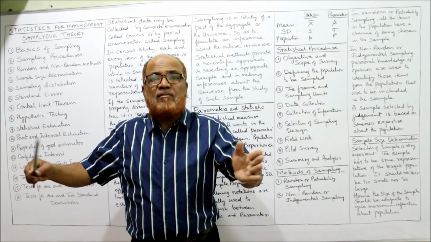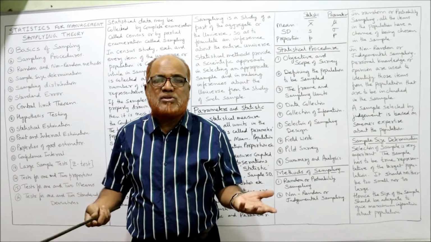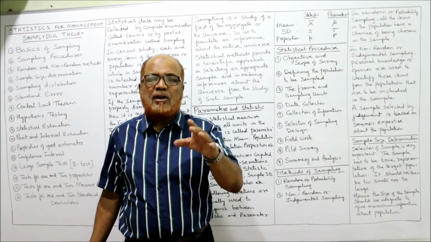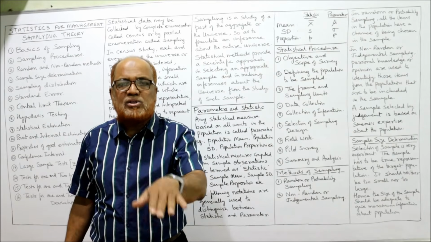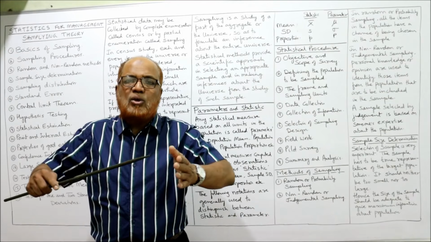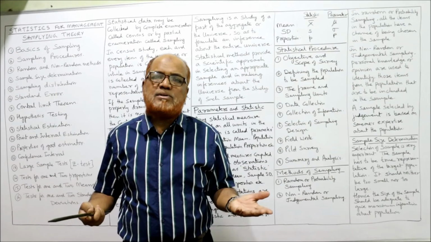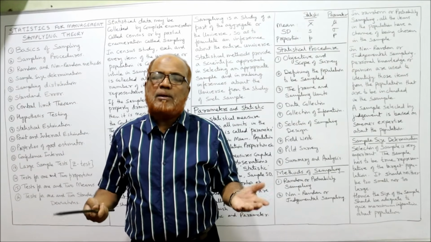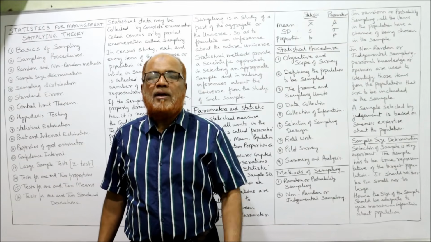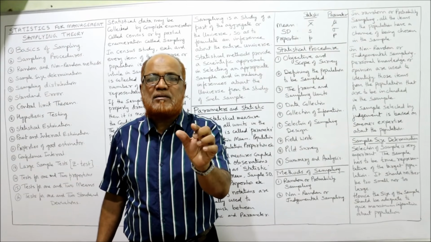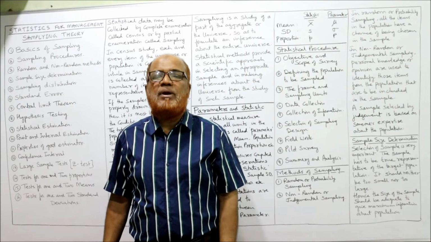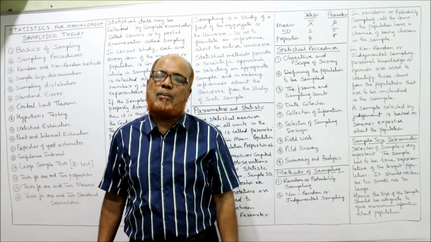If the sample size is very, very large, then what will happen? What is the purpose of doing sampling? We can go for the population itself, a census. The main objective why we apply sampling is to reduce the time, reduce the effort, reduce the cost. So if you take a huge sample, then what is the purpose of doing sampling? That means it should neither be too large nor too small. The sample size should be adequate, such that we can get maximum information about the population.